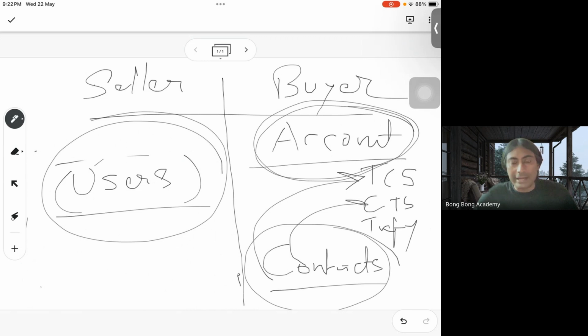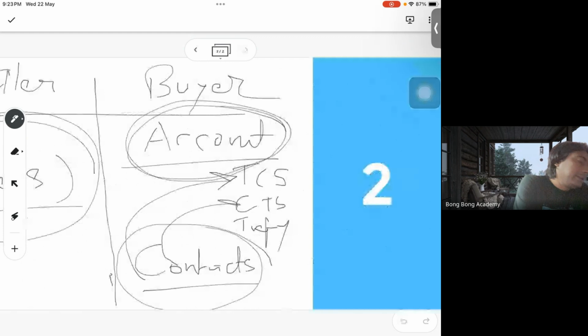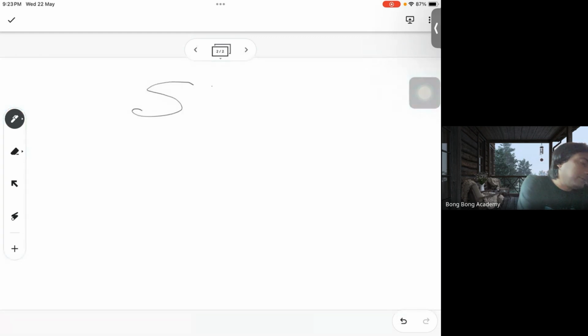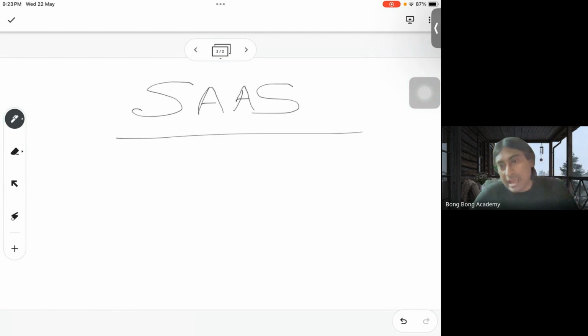So the seller side is the organization or the company who is using Salesforce or who has purchased the license of Salesforce, right? Salesforce is a SaaS product. What is SaaS? Software as a service. What does it mean? Software as a service means you are using a software with a rental model.